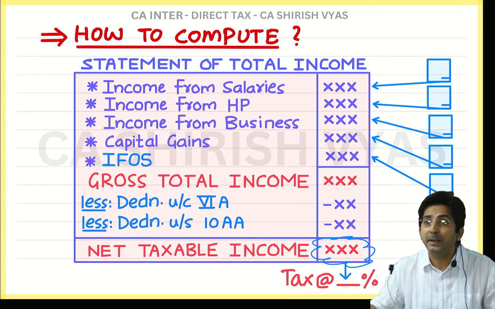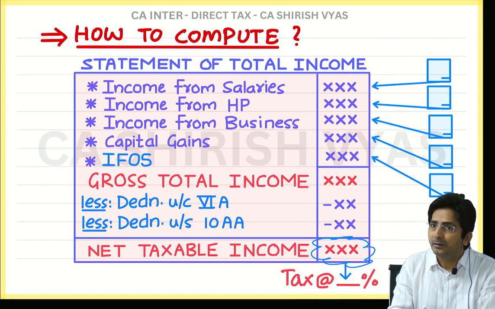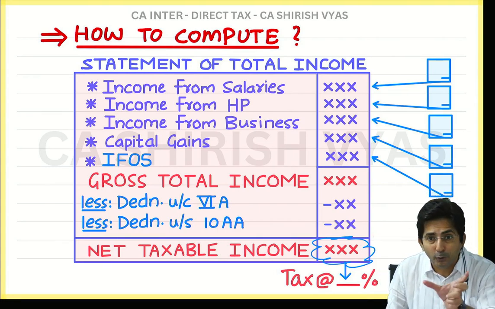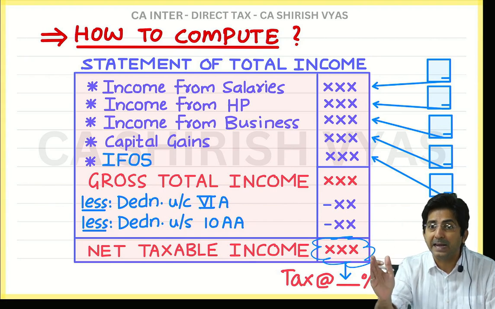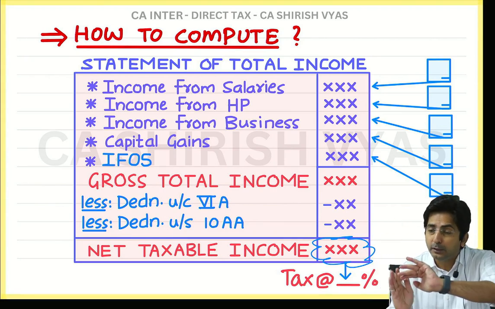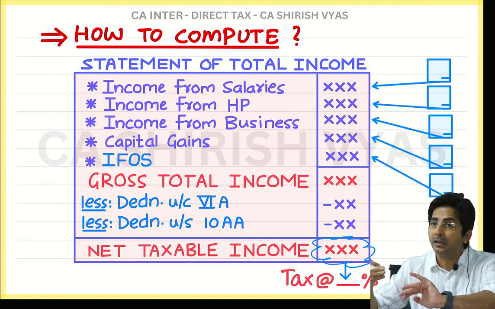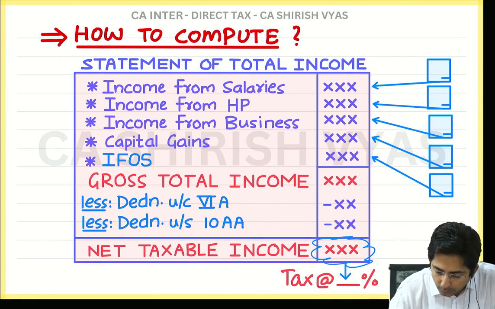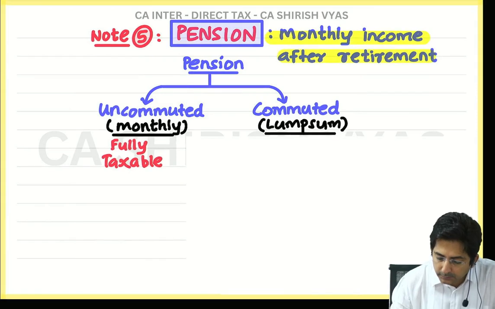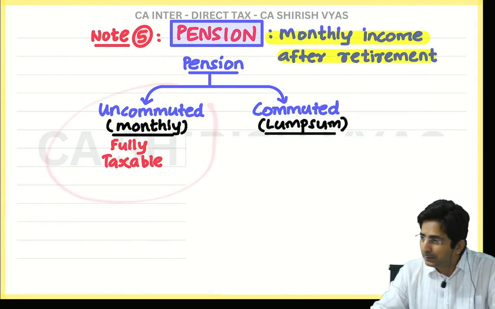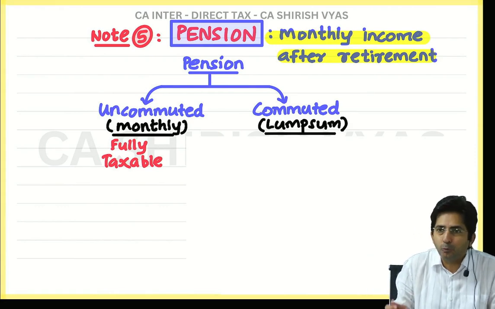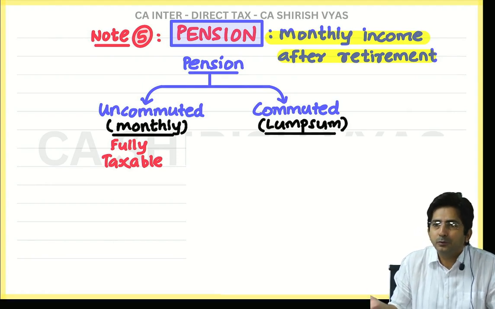So that uncommuted pension, it will be a small amount. So it looks like taxable, but actually tax will not come. Because as I said, if your income is up to a particular level, the tax is 0%. Only when your income crosses a level, the tax comes at a particular rate. Okay. So in short, why did I show this? Because I wanted to tell you that uncommuted pension looks like taxable, but it is not a burden because it will be a small amount. And as I said, up to a particular level, the tax is zero, so that is not a tension.